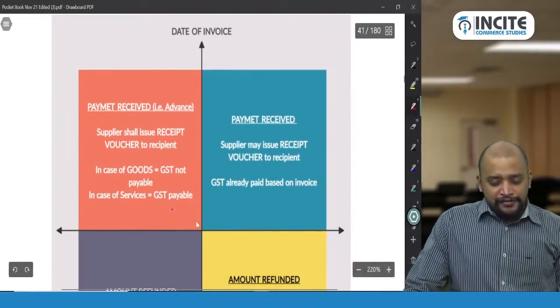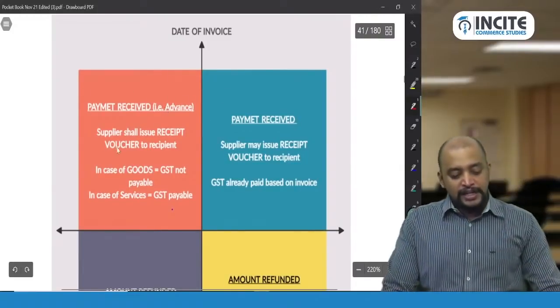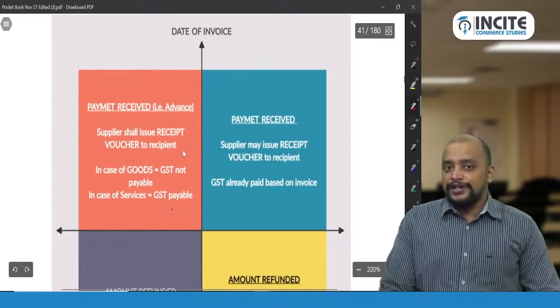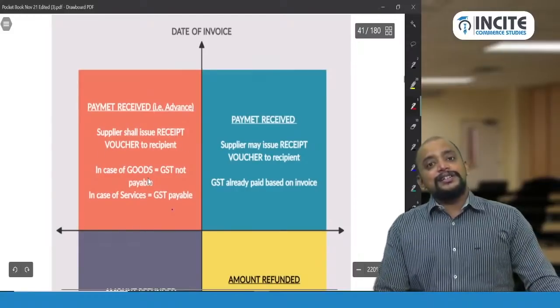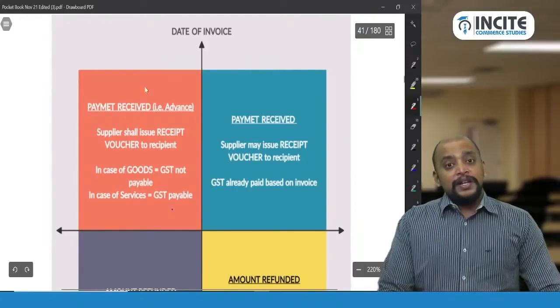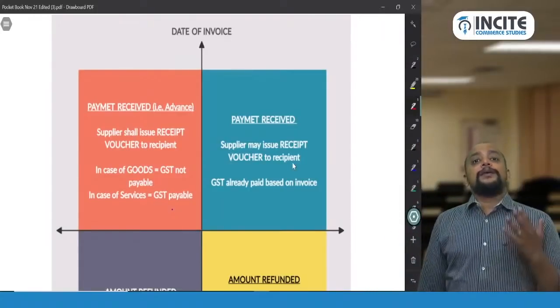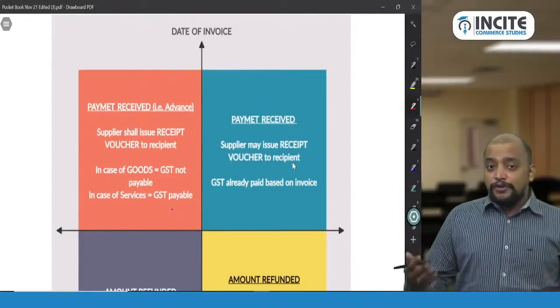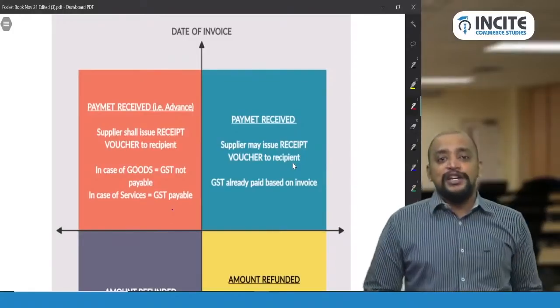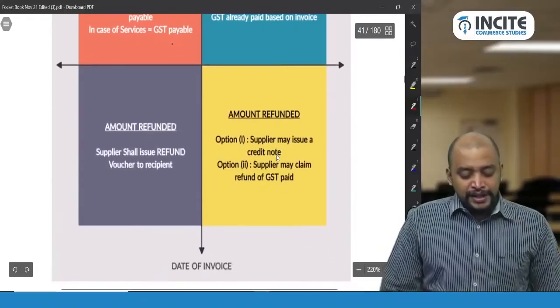So before the date of invoice, if any payment is received, it is known as advance. The supplier shall issue a receipt voucher to the recipient, and in case of goods, GST is not payable. In case of service, GST is payable. When the payment is received after the date of invoice, a receipt voucher may be issued. It is not compulsory to issue a receipt voucher, because the invoice has already been issued by that time, and GST is already paid based on the invoice.